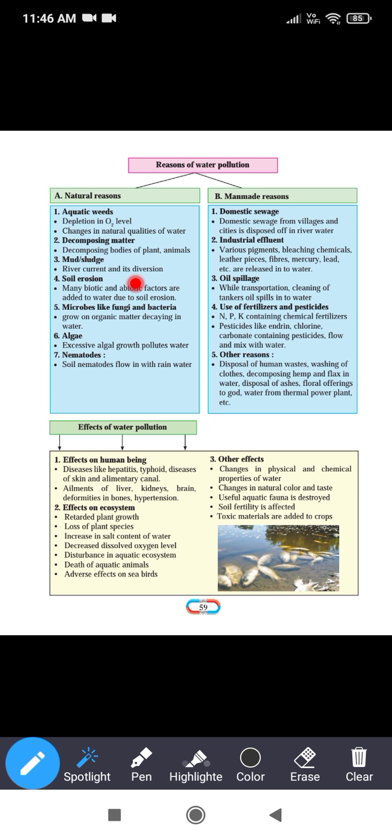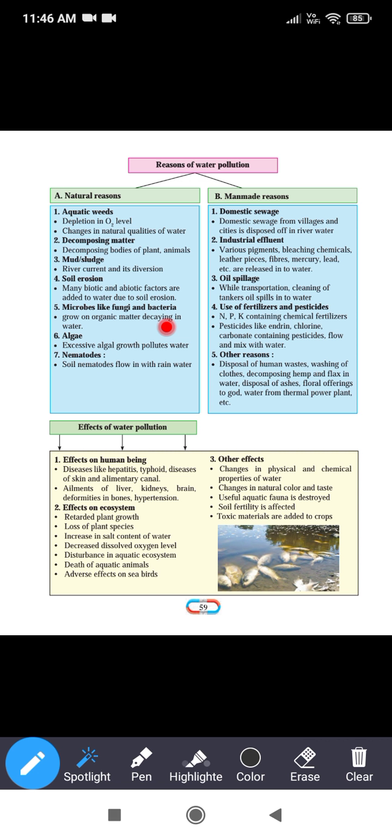Soil erosion. Many biotic and abiotic factors are added to water due to soil erosion. Biotic factors mean living things and abiotic factors mean non-living things. They are added to the water when the soil is washed away by rainwater and reaches the rivers, and because of this the water gets polluted.